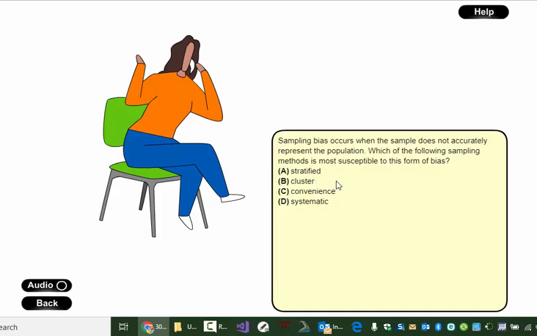Cluster, the idea is that the groups would already be representative of the entire population. And so anybody chosen out of any cluster chosen should be a good reflection of the population. Convenience, of course, is a problem because it means I'm just picking my 5 friends or the people that happen to be hanging out at this location. They might not be in any way a good representation of the whole population.